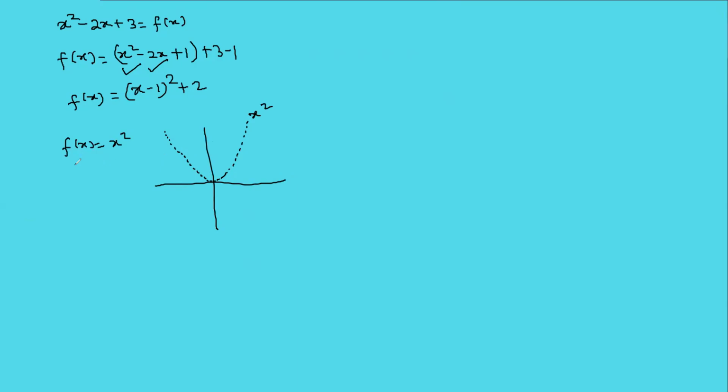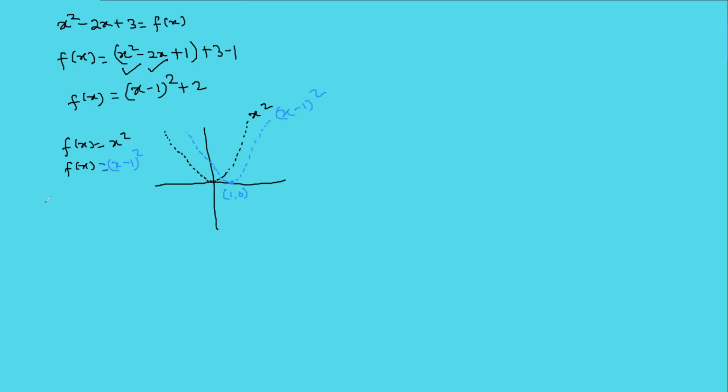Now we will plot the graph of (x minus 1) square. So x is shifted 1 unit to the right side. Understood? Yes, this is (x minus 1) whole square.